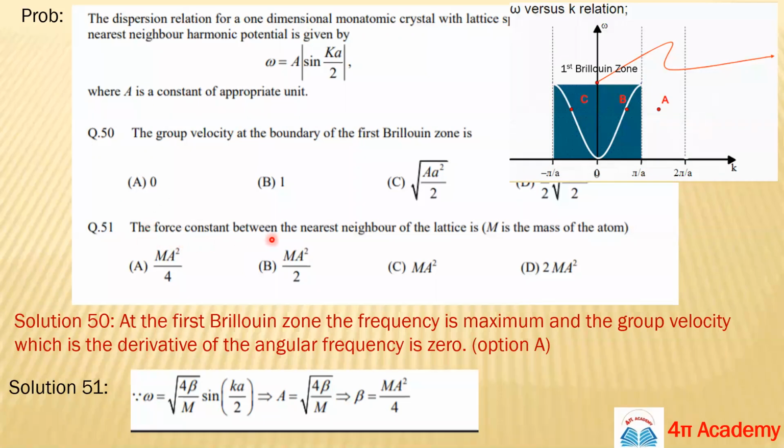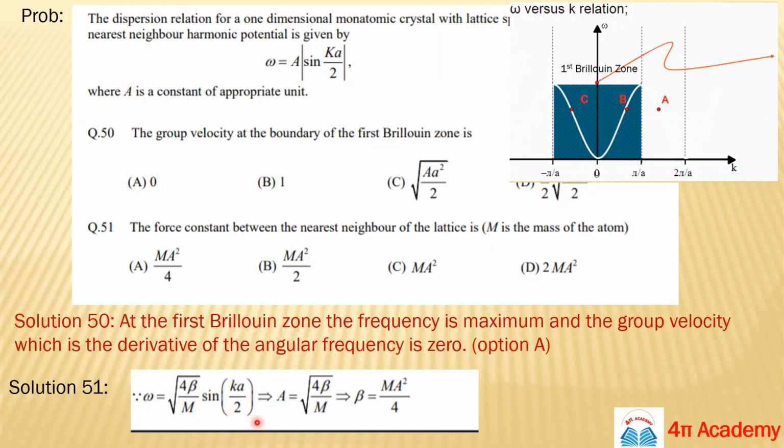Next is the force constant between the nearest neighbors of the lattice. Your force constant is basically your spring constant here. Your beta in our problem is the force constant. So we have omega equals a sine ka by 2, and the normal formula is omega equals root of 4 beta upon m times sine ka by 2.